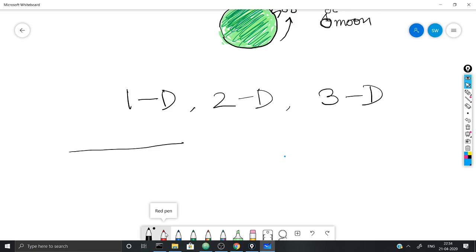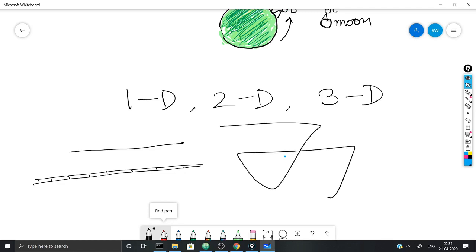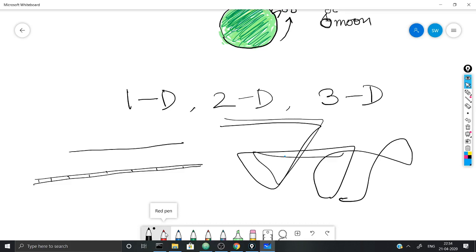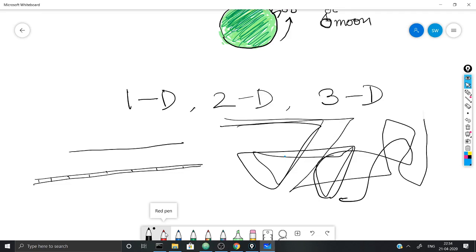A train moving between two stations on a big distance, or the stations which are very far apart, will also be said to be moving in one dimension, right? But motion in two dimension means, look at my pen, it is moving in two dimension, right? It can move left, right, and you are familiar with math, so it is changing its x coordinates and y coordinates, but it is not leaving this plane. So this is in two dimension.